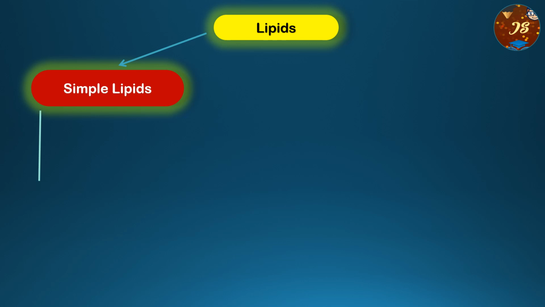Now, what are the classification of the simple lipids? It can be classified as glycerides, which are also known as acyl glycerols. Actually, these acyl glycerols are the esters of fatty acids with glycerol, means fatty acid plus glycerol is equal to acyl glycerol or glycerides. Oils are fats which have low melting points and remain liquid at the room temperature.